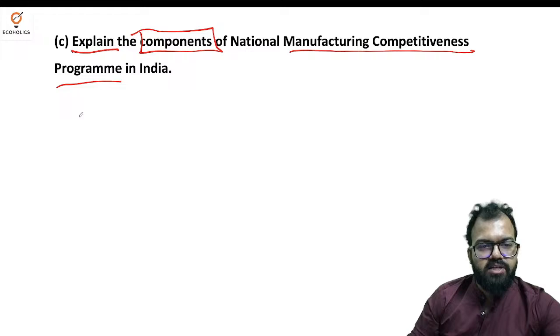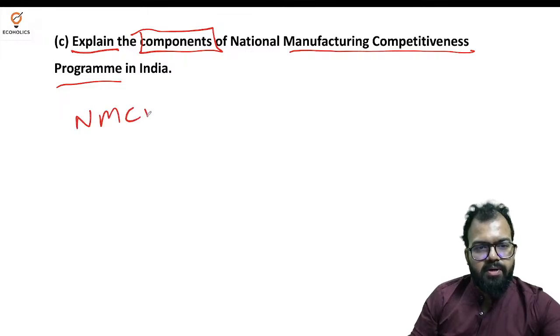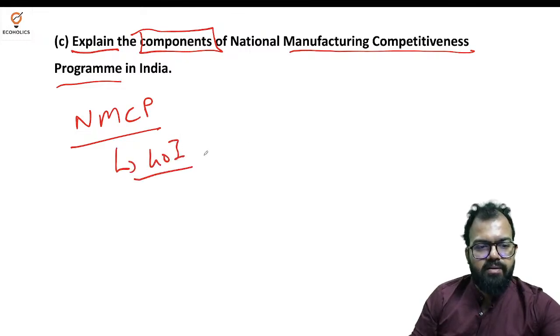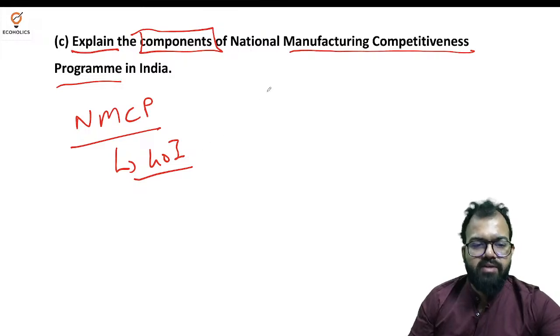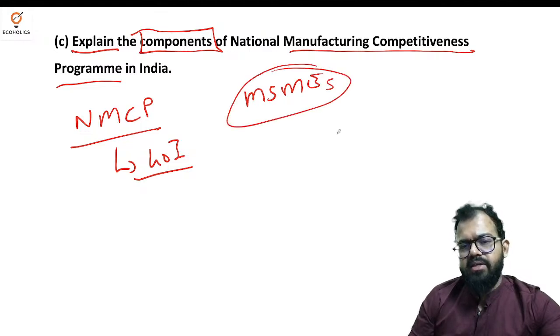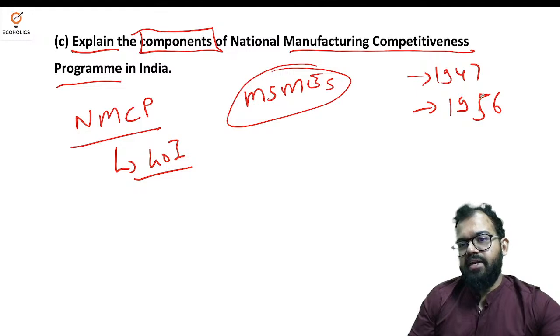So that is why the National Manufacturing Competitiveness Program, NMCP, is a program launched by the central government of India to improve the global competitiveness of Indian MSMEs. Now you know that since India got independence in 1947, the second most important landmark happened in 1956 with the Mahalanobis Model and the Industrial Revolution of 1956, and post that the government has had great control over industry.